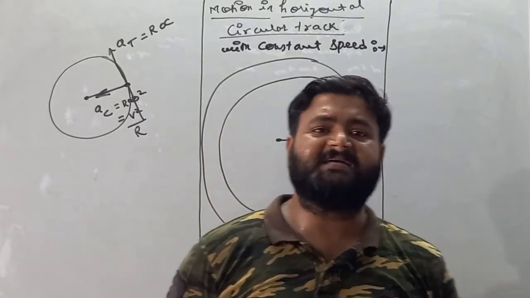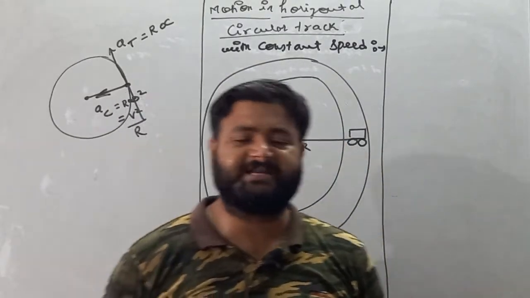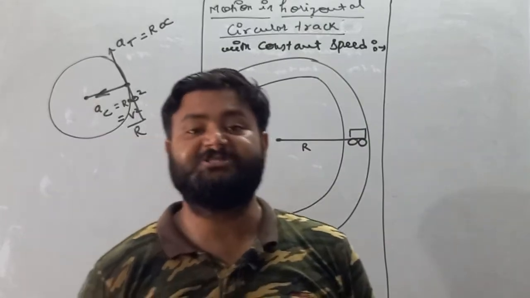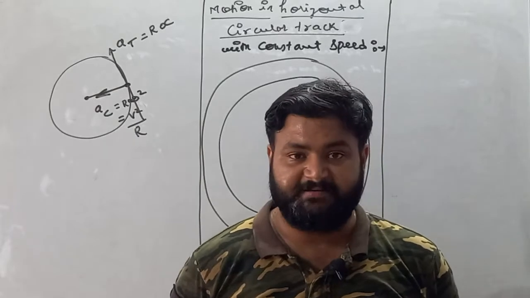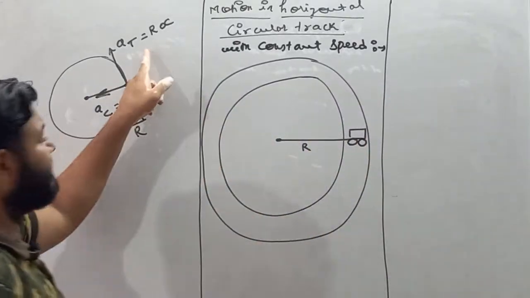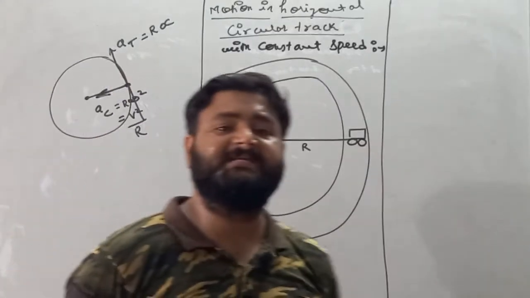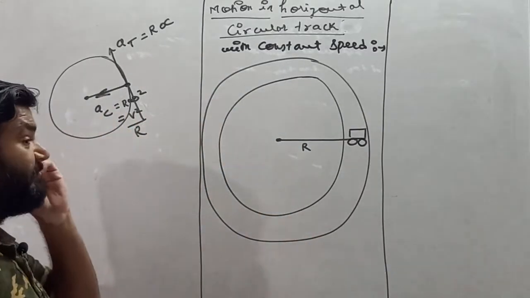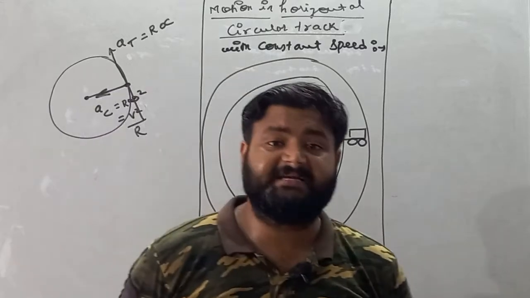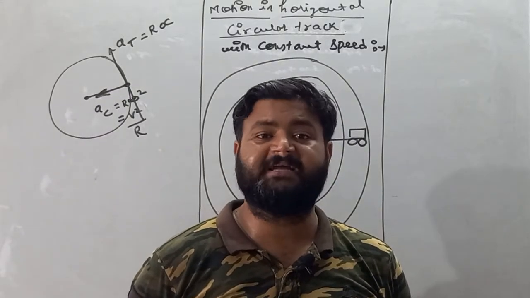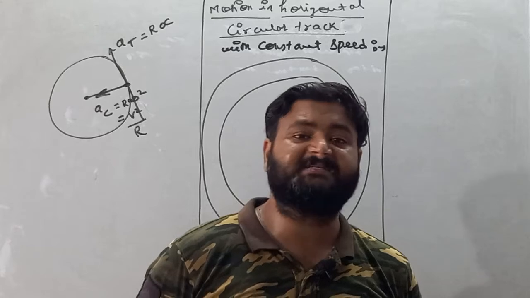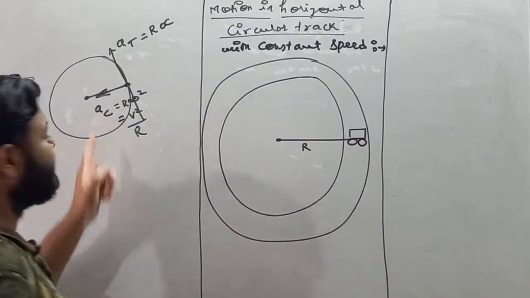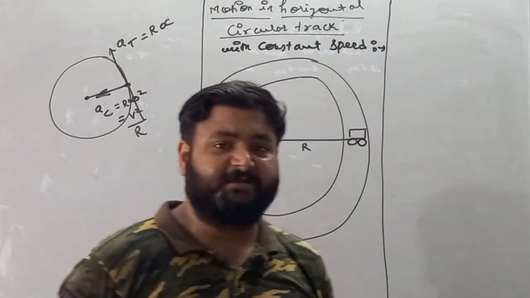Tangential acceleration works to change the magnitude of speed, and centripetal acceleration works to change the direction of speed. I am repeating once again, my dear student: tangential acceleration changes the magnitude of speed and centripetal acceleration changes the direction of speed.